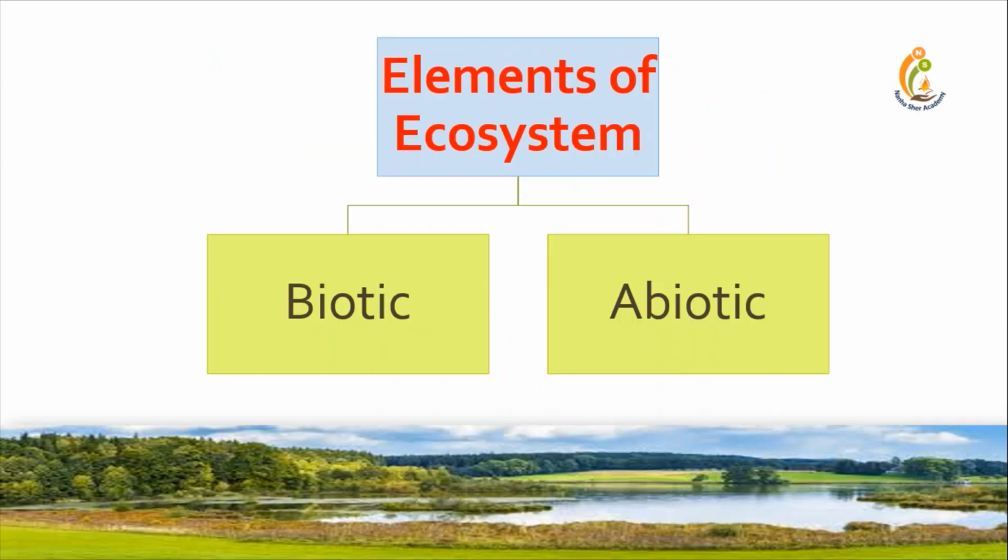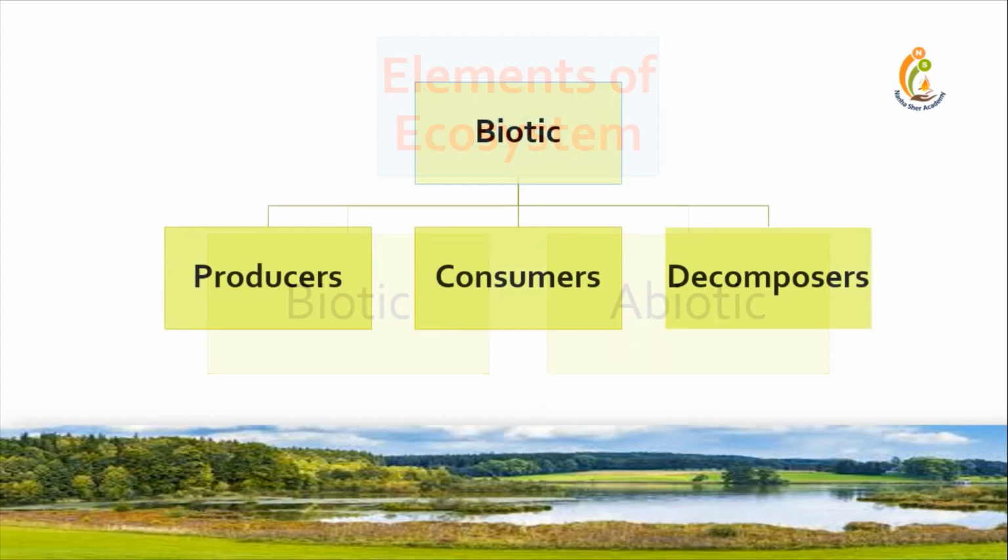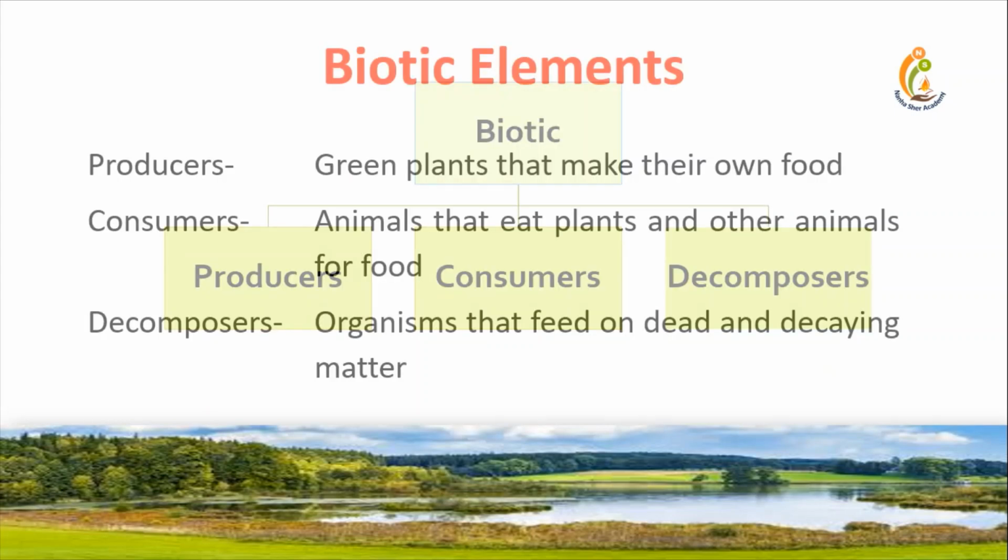Elements of ecosystem. They are divided into two categories, biotic and abiotic. Bio means life. It means that biotic elements include all living things. Abiotic includes all non-living things. Biotic elements are further divided into three categories: producers, consumers, and decomposers. Let's learn one by one.